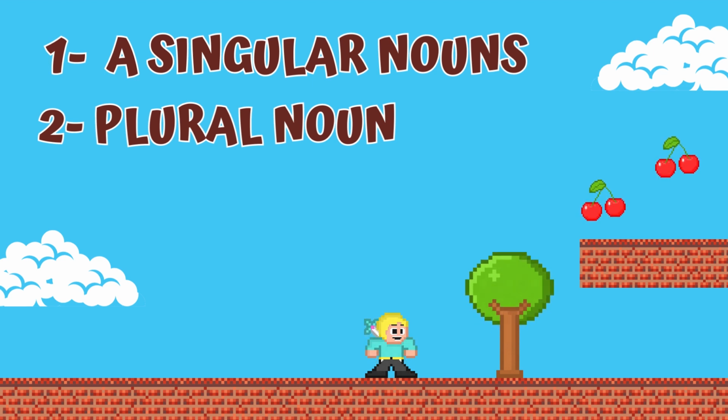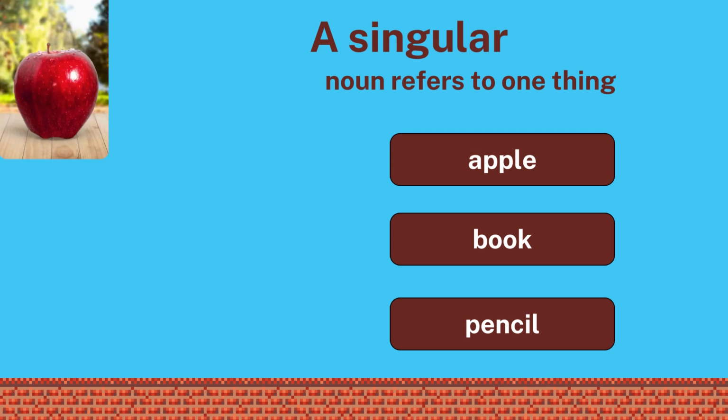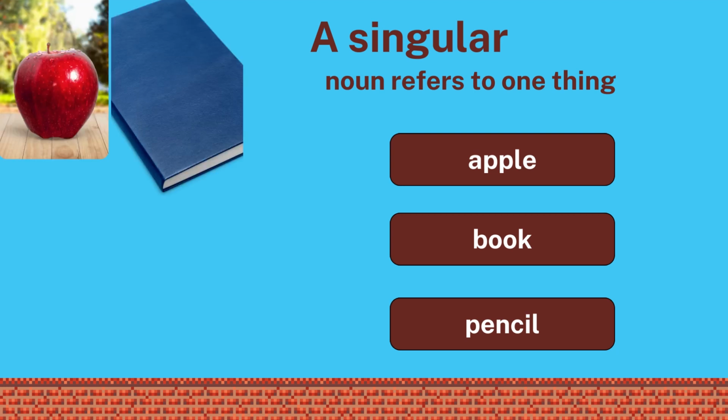The fourth category is that we can differentiate nouns into singular nouns and plural nouns. It's clear and most of us have heard about it, but let us talk about it a little bit. A singular noun refers to one thing, like apple, book, and pencil.